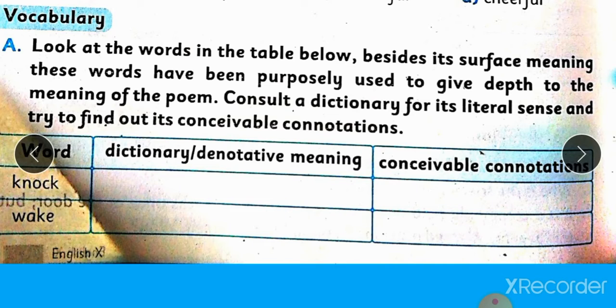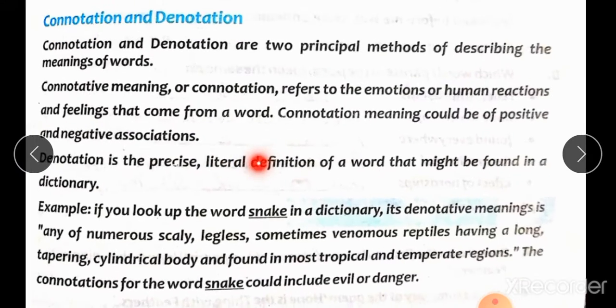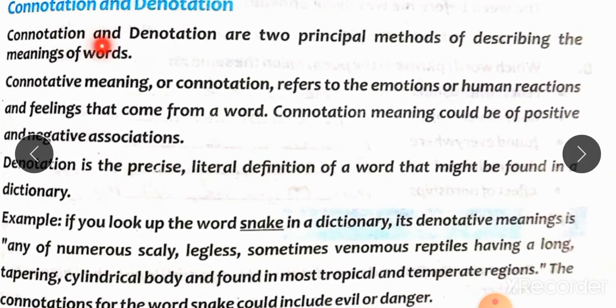Students, you should also know about connotations. What is connotations? Connotation and denotation are two principal methods of describing the meaning of words.